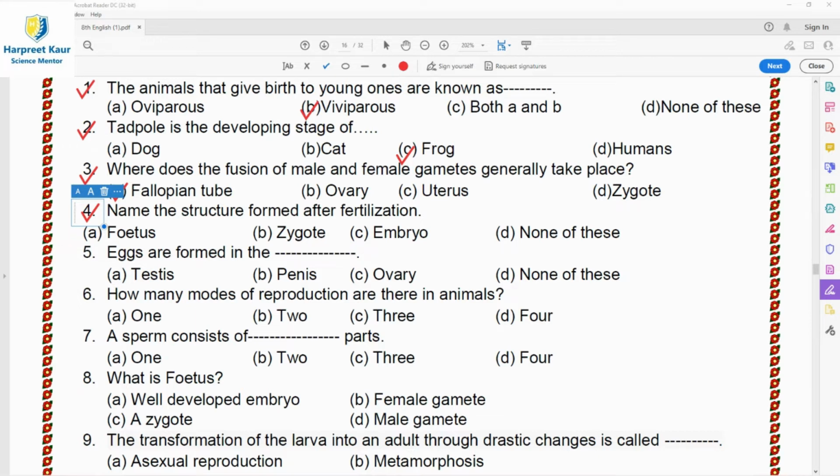Means both nuclei fuse so that a single nucleus is formed, and as a result the fertilized egg, that is called zygote. So zygote is the new structure formed. Zygote is the beginning of the new individual. So option B, zygote, is the right answer for this question 4.